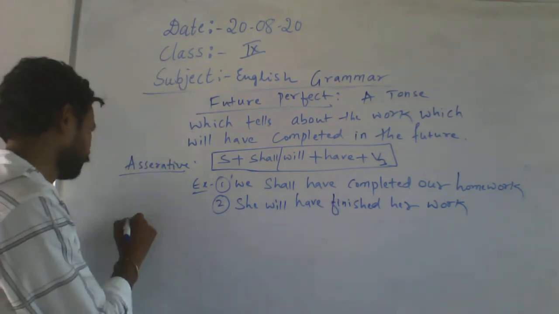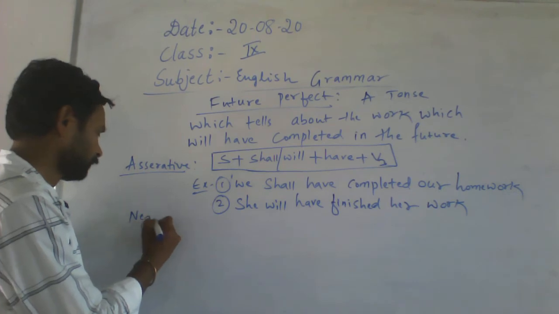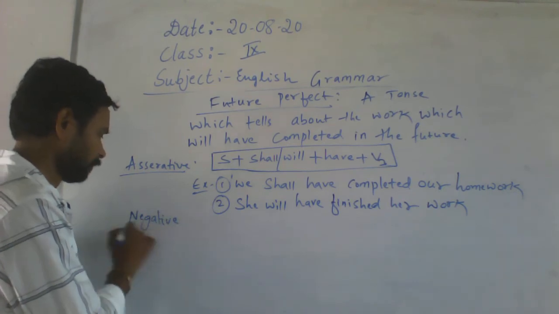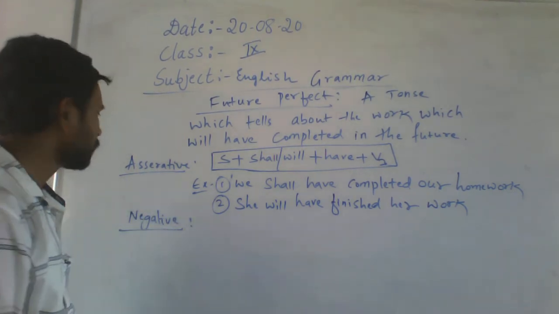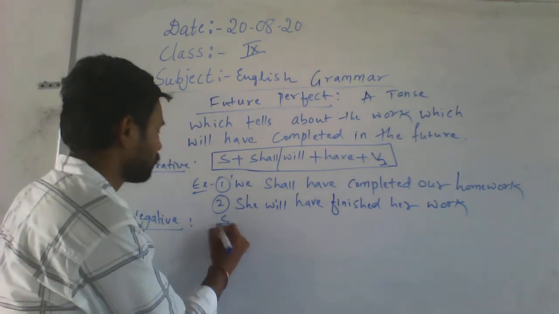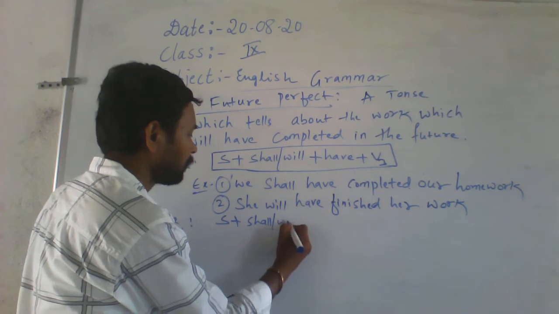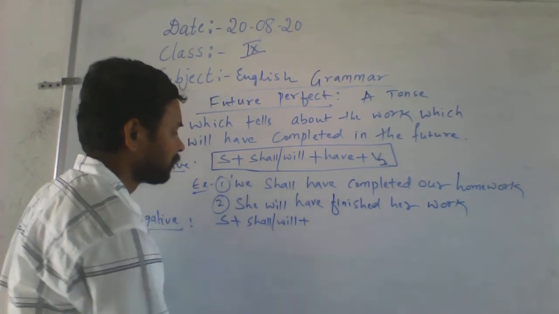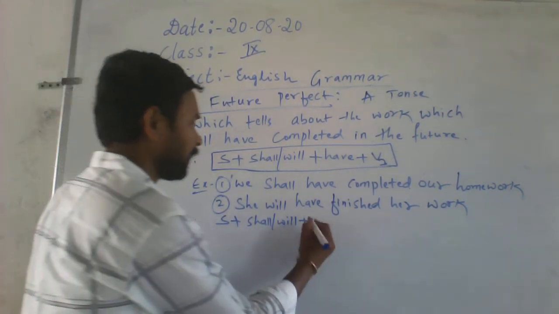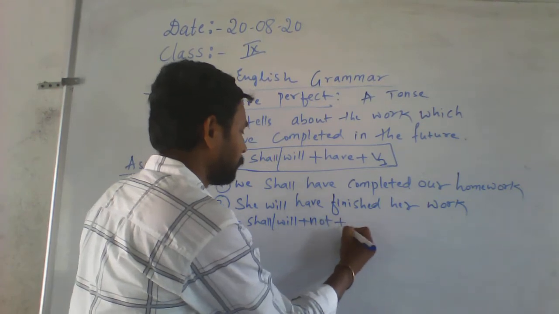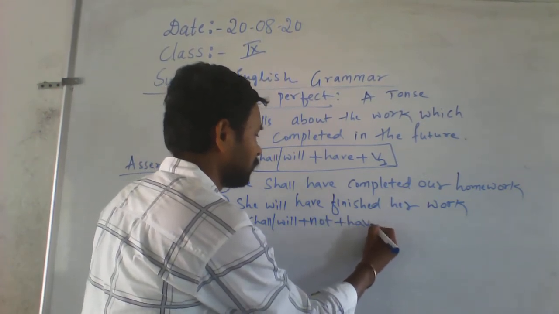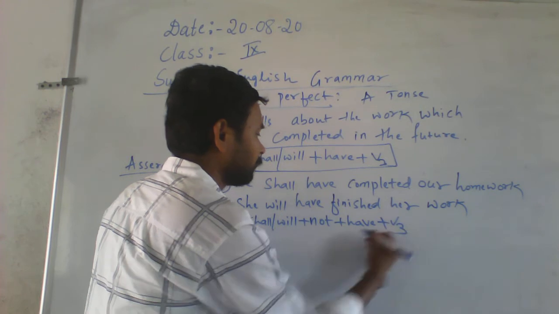Then the negative. Let's see the negative formula. Subject, shall or will, then not, then have, then V3.